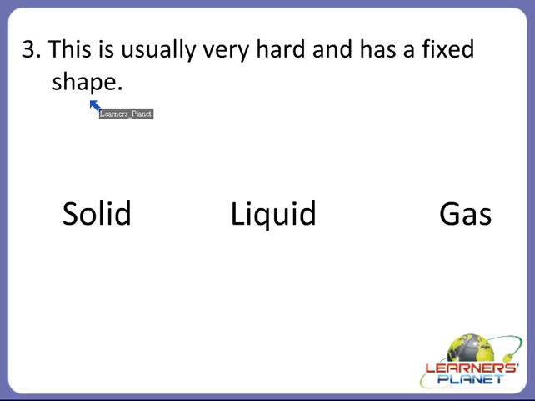Even if we are transferring it from one place to another place, then also it will not change its shape. It has a very fixed shape. So, what kind of matter is it? Yes children? Yes, it is the solid state of matter.